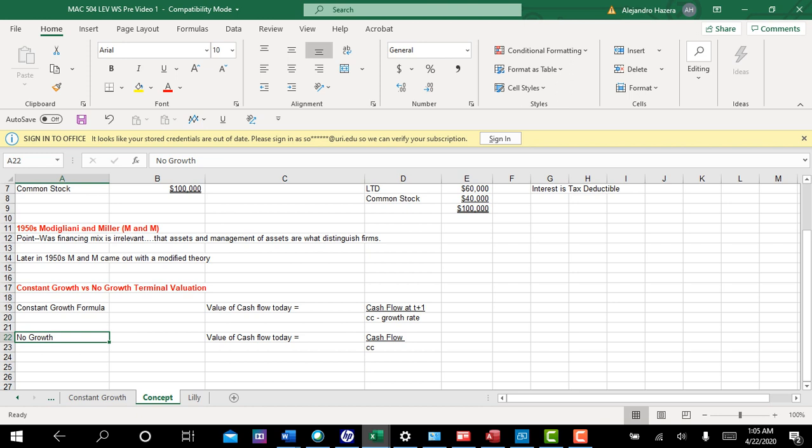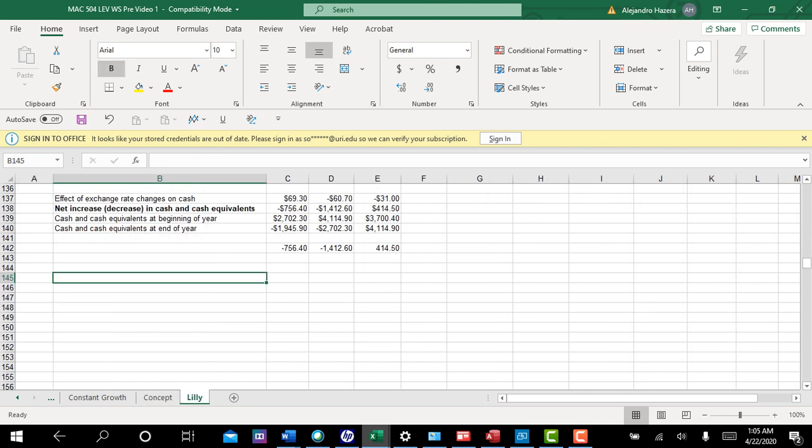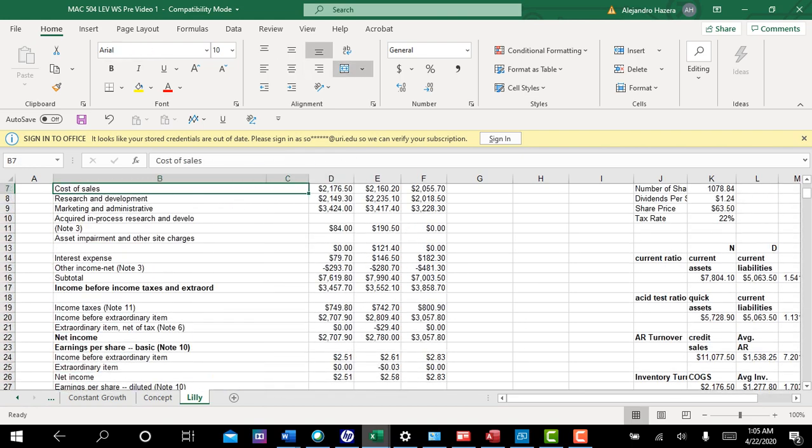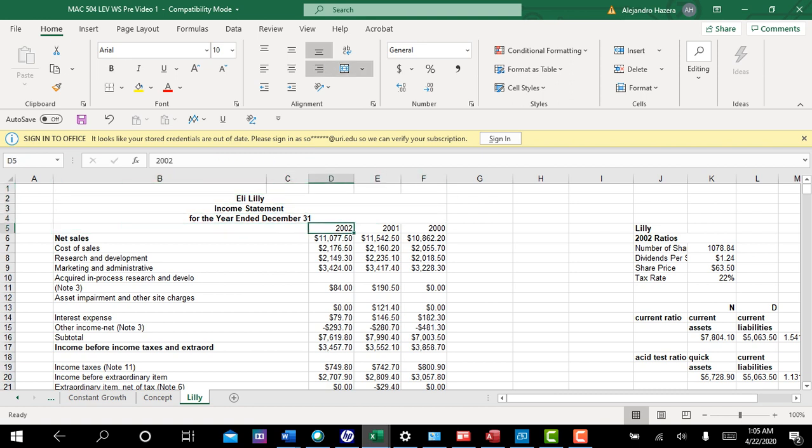Okay, so let's see the financial statements that you're going to be looking at, because you're going to have to replicate what I do here. Now these financial statements, I'm showing my age here, it was like just yesterday, are for Eli Lilly and Company. I chose this one because it's a drug company, and who knows, they may be back in the news with what's going on in the world nowadays.